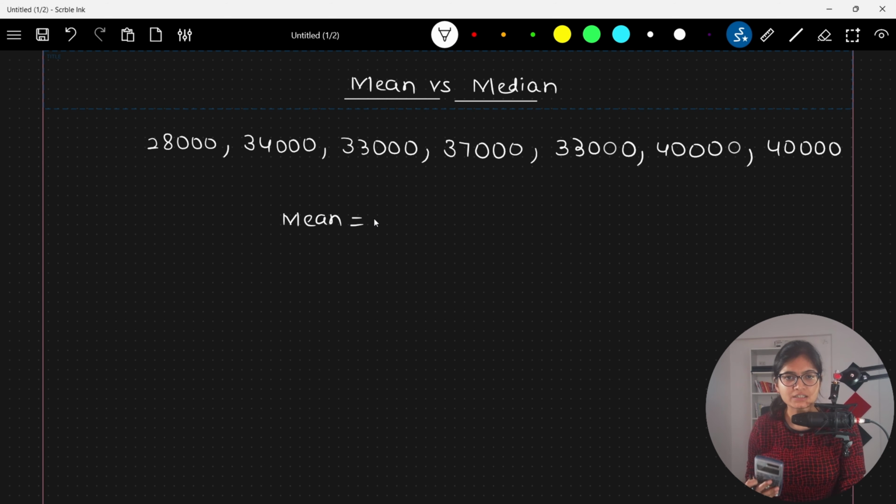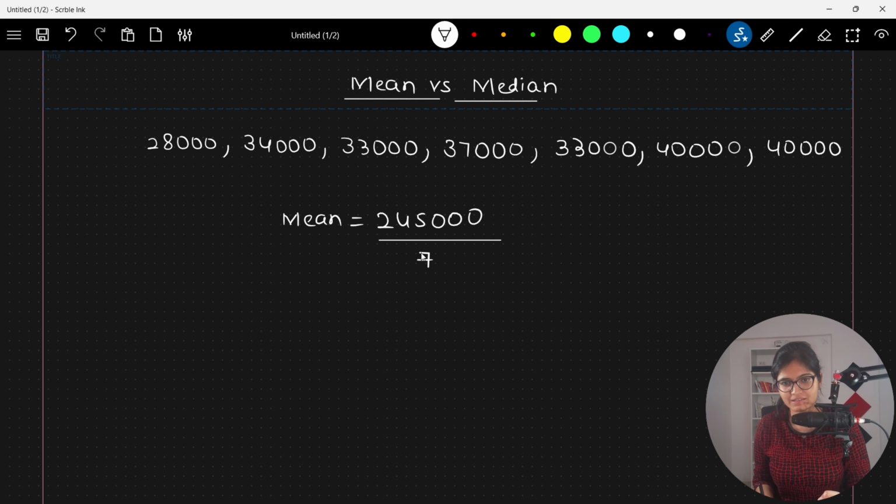We have 7 values, and to calculate the average we need to add these numbers: 28,000 plus 34,000 plus 33,000 plus 37,000 plus 33,000 plus 40,000 plus 40,000. This comes out to 2,45,000.